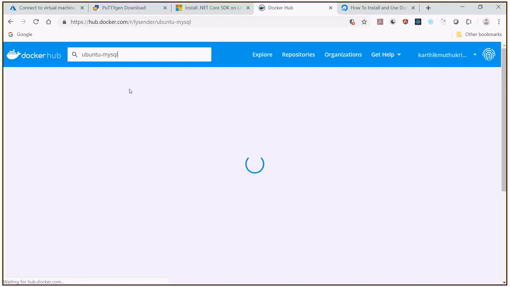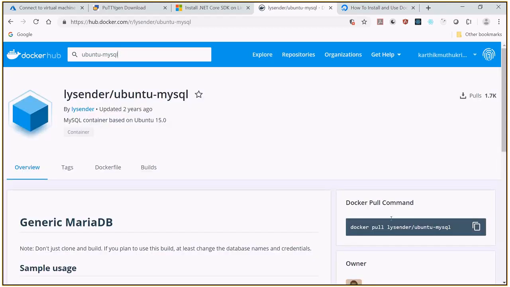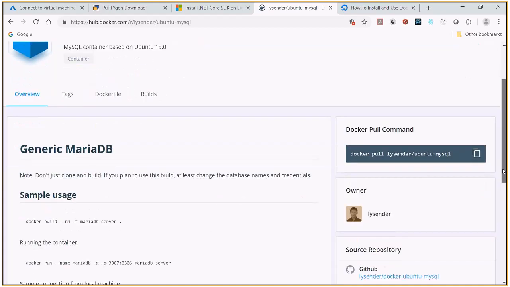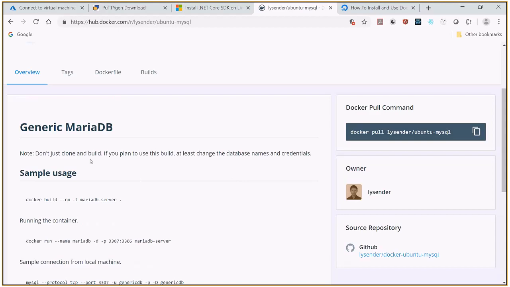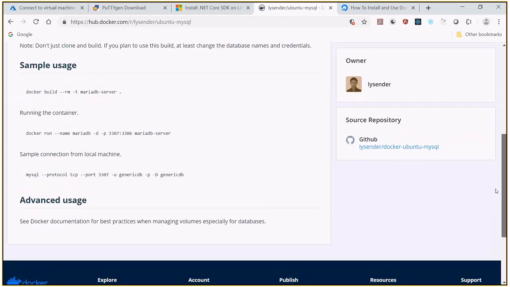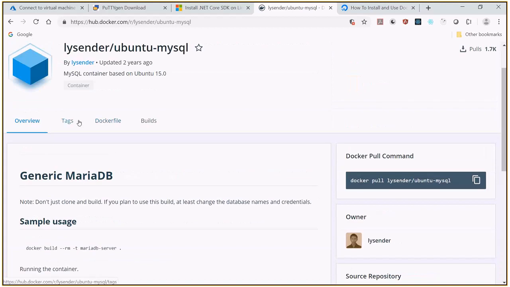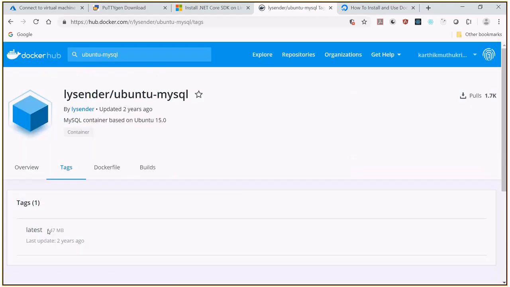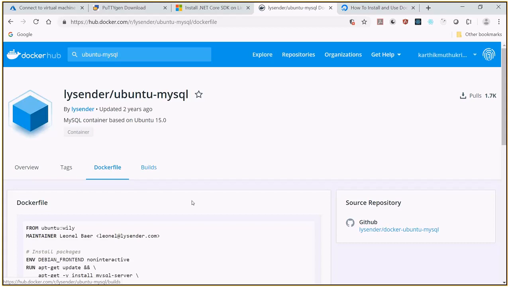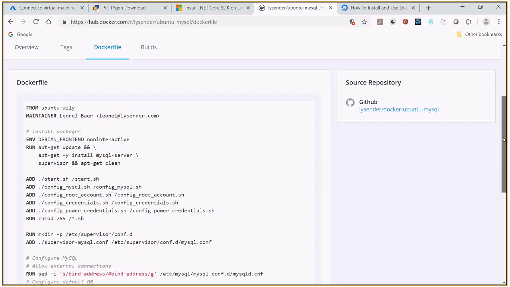So what they are trying to say here is that when you are using this particular image, they are giving this information, and in the tags, this is the latest Dockerfile. So they have created this image like this.